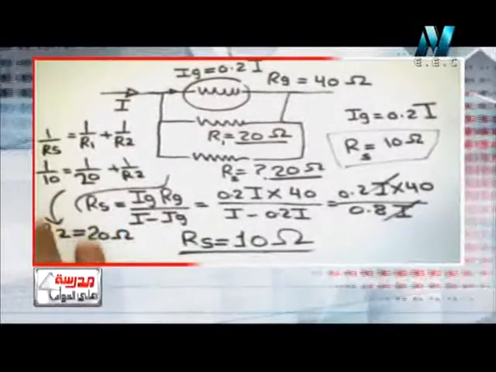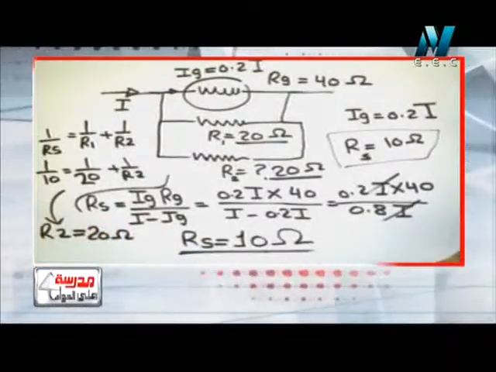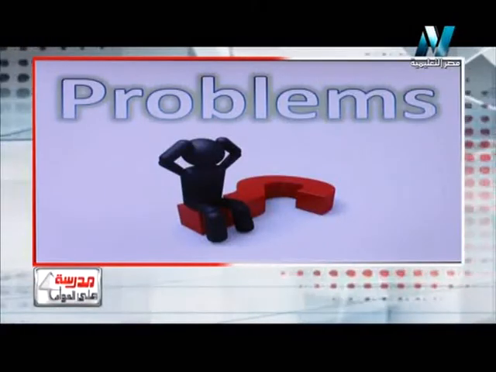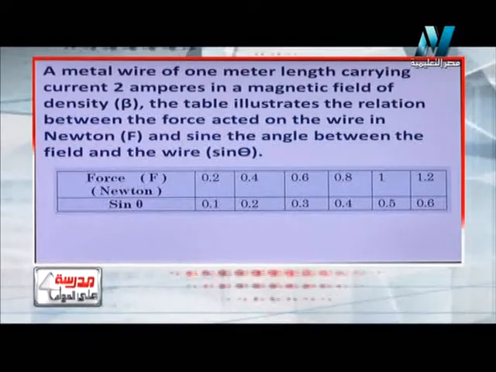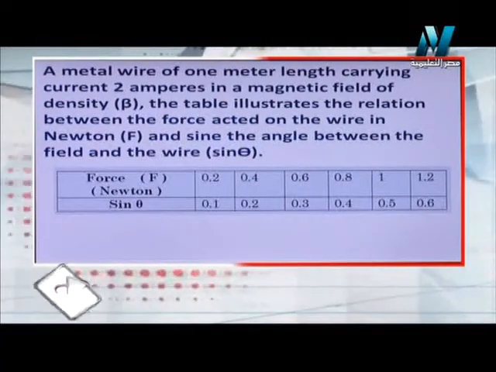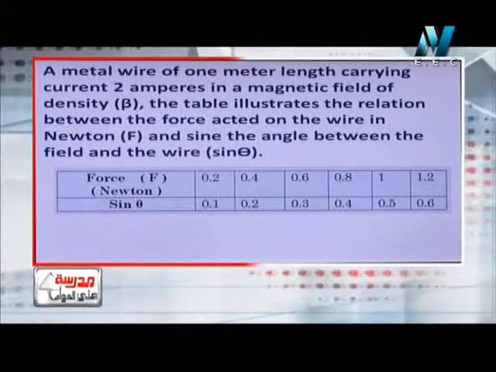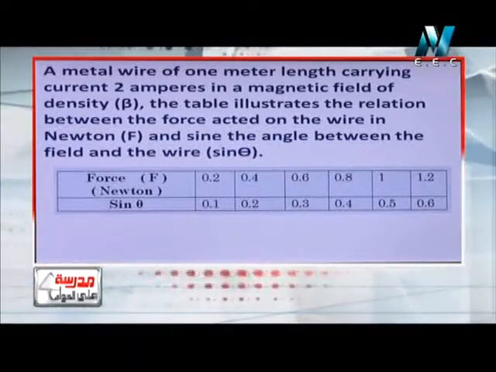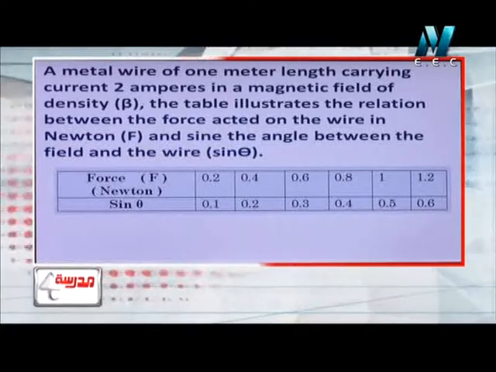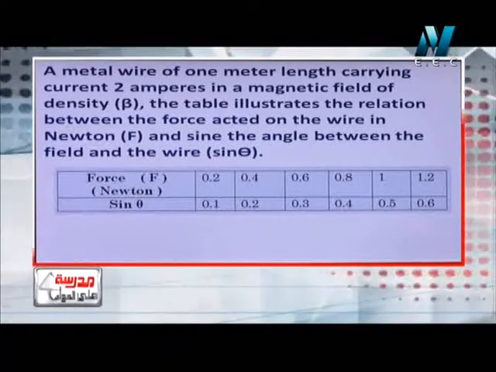Let's see another question. The second question is also a problem. Let's see. Okay, it is a graph problem. I think it is one of the most important questions and one of the easiest questions, because you can solve it easily. Okay, let's see.